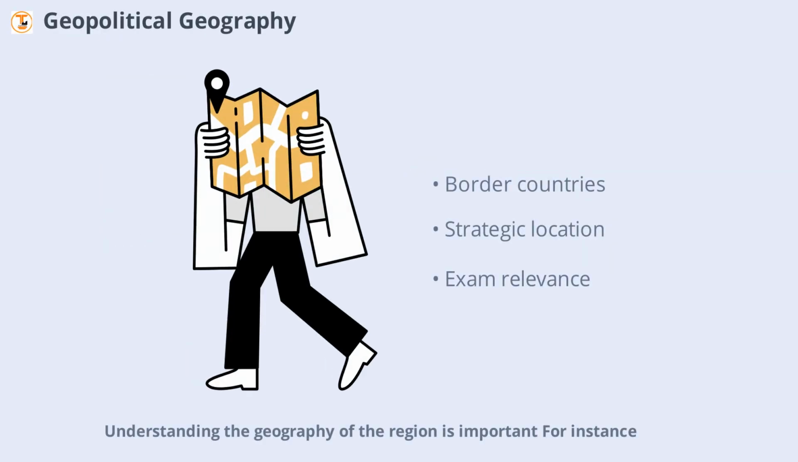Understanding the geography of the region is important. For instance, Iran shares borders with Iraq, Turkey, Armenia, and Pakistan, but not Tajikistan. Such details are frequently tested in competitive exams and are essential for grasping the strategic dynamics of the Middle East.